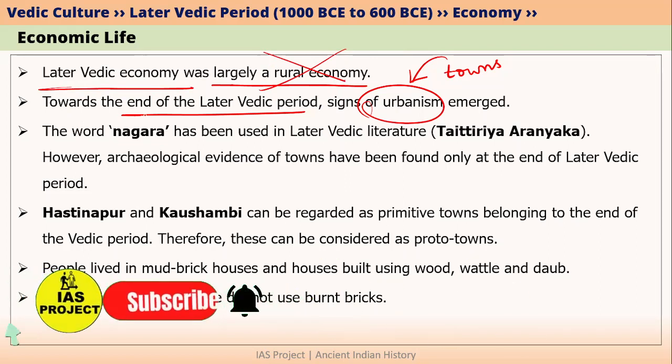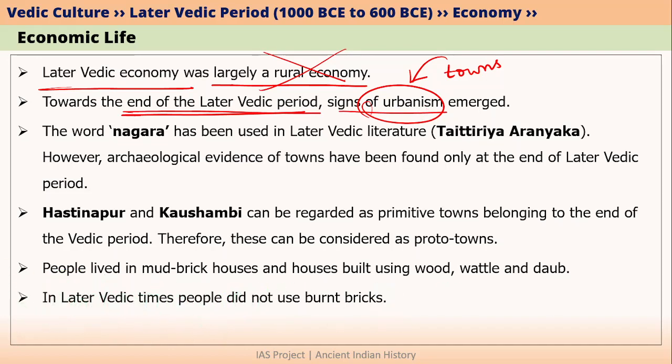And how do we know that at the end of later Vedic period we have signs of urbanism? We have signs of urbanism mainly from two sources. First source is the later Vedic literature. In later Vedic literature, the word Nagara has been used. We know that Nagara basically means city. However, in the later Vedic literature, when the word Nagara was used, it did not mean city. Probably it meant only town.